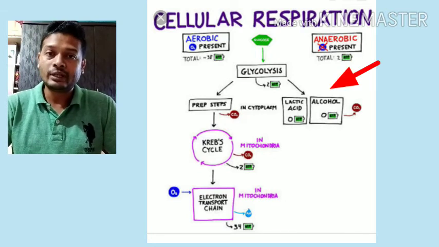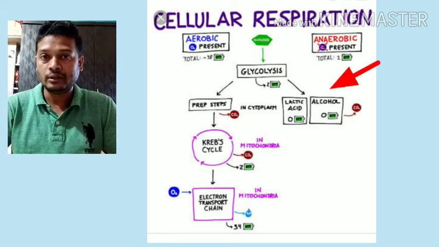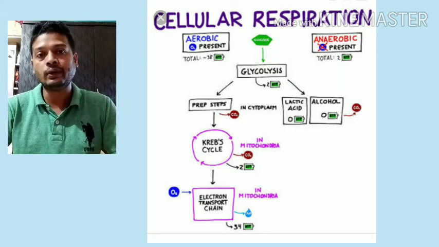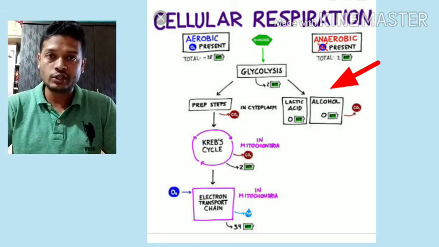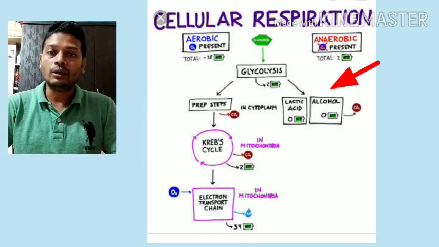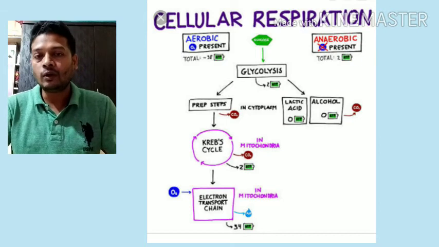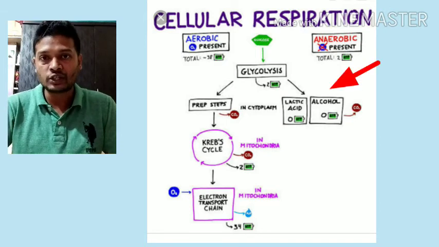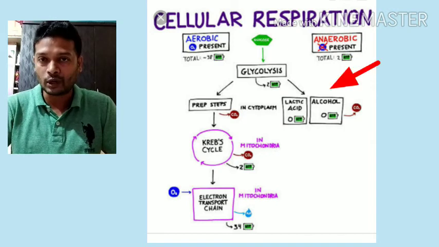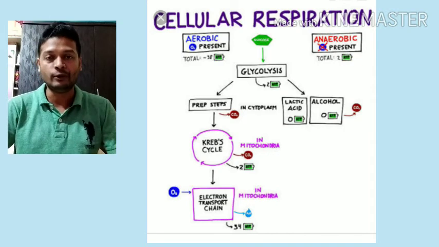During anaerobic respiration, the first stage, that is glycolysis, is common for both aerobic as well as anaerobic. In glycolysis we have already studied that one molecule of glucose, through a series of reactions, gets converted into two molecules of pyruvic acid or pyruvate.